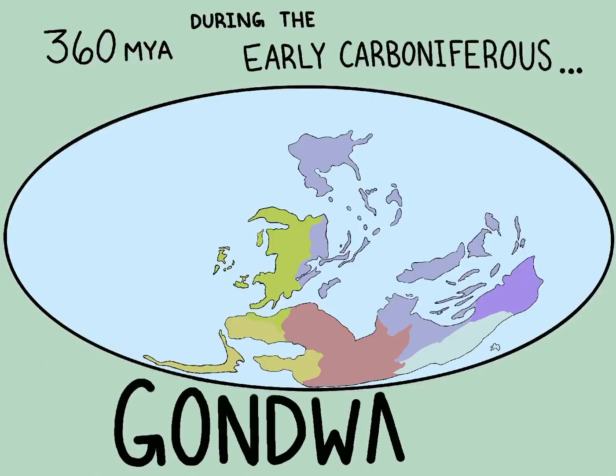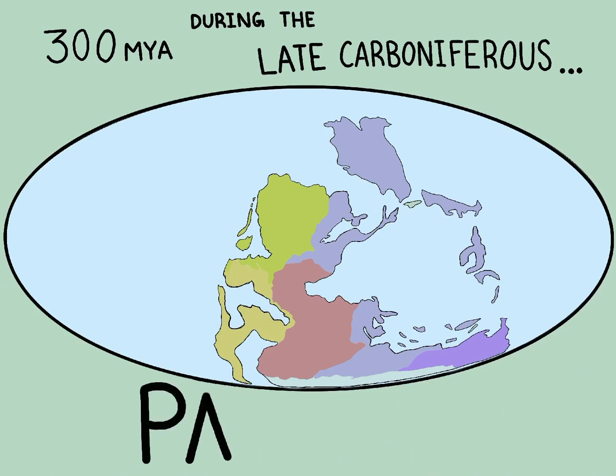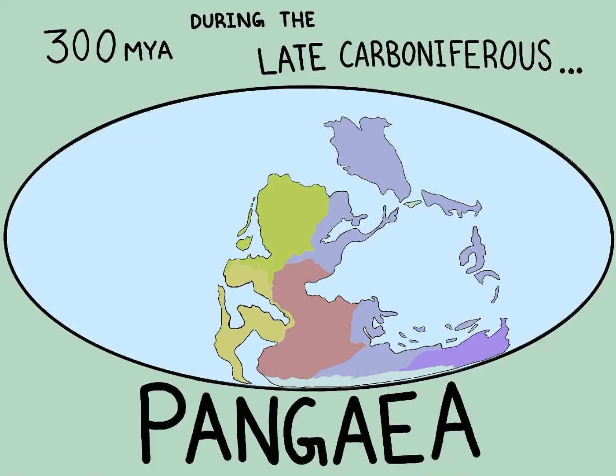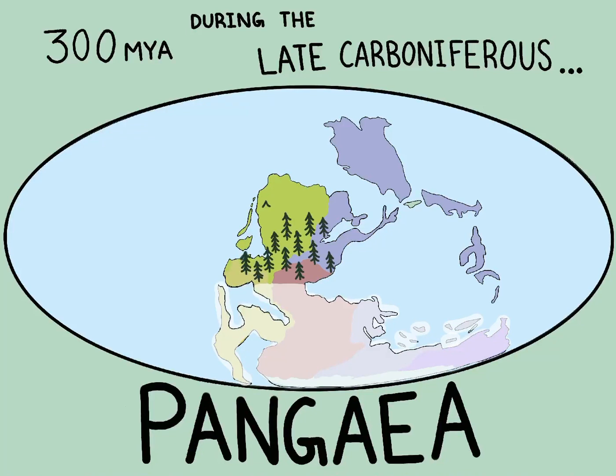During the early Carboniferous period, Gondwana was formed. Throughout the Carboniferous period, the continents continued to move, and eventually Pangaea was formed during the late Carboniferous period. This resulted in a large portion of this supercontinent, mainly towards the South Pole, being covered in glaciers. But the temperate swamp regions were not affected by the glaciers.